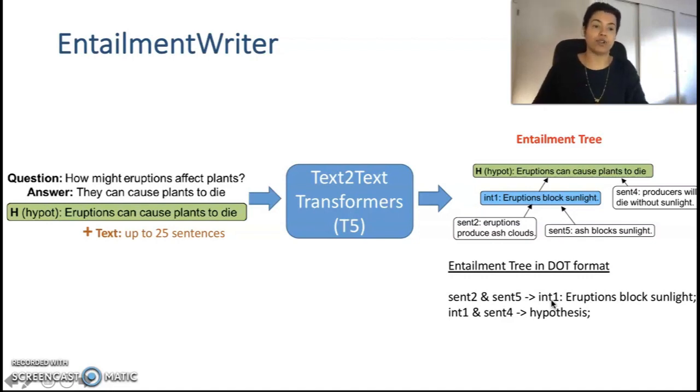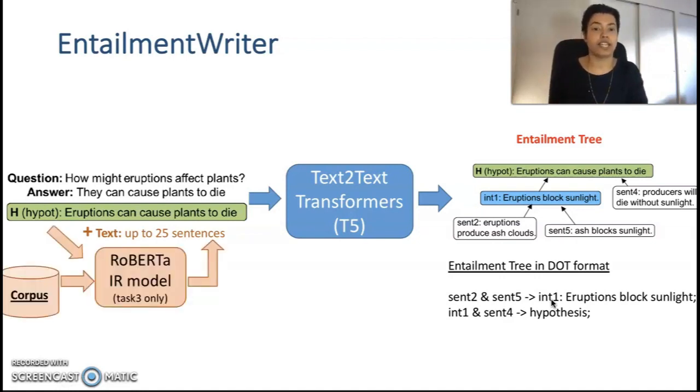Our T5 based model can take up to 512 tokens as input, which works well for task 1 and task 2, where the leaves are given as input. However, for task 3, the input is a corpus containing 12,000 sentences. So we first run an IR component and get up to 25 relevant sentences from IR and then feed those to our model.